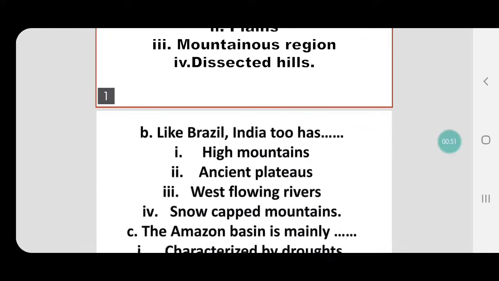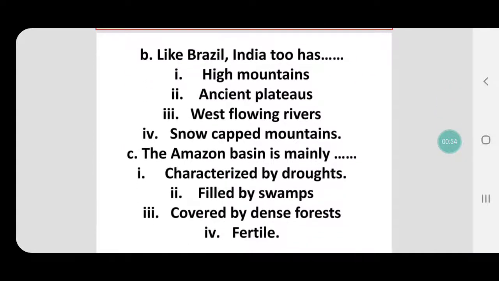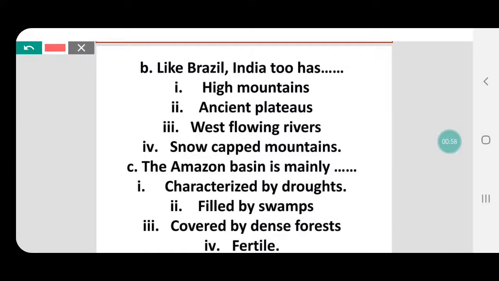The next question is, like Brazil, India too has, that means both should have, high mountains. Does Brazil have high mountains? Ancient plateaus. Do both have ancient plateaus? West flowing rivers. Do both have west flowing rivers? Snow-capped mountains. Do both have snow-capped mountains? So what's the answer? Yes, it's ancient plateaus, because Brazil does not have high mountains. They hardly have west flowing rivers, and since there are no high mountains, there is no question of snow-capped mountains.